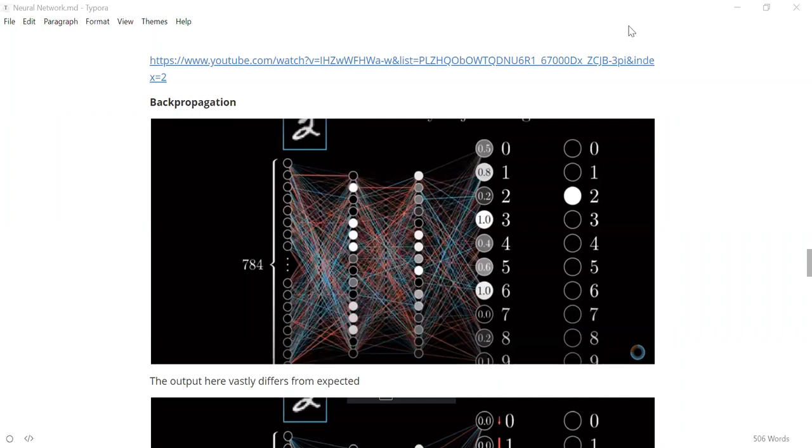Yeah, so back propagation always needs the error. Without error, it can't change the weights because it has no intuition whether it is going in the right direction or not. We have seen previously, based on the loss function, how wrong the output is. Based on that, it will try to change those weights. So that's why back propagation always needs the error.